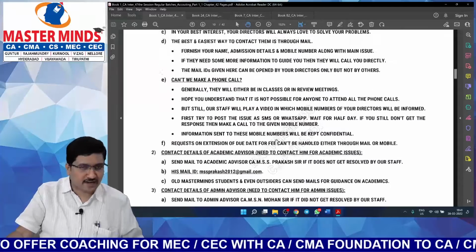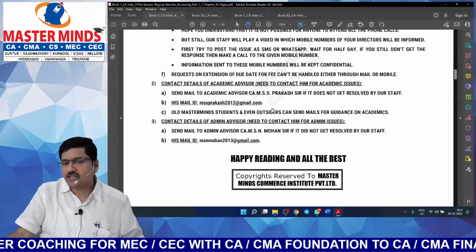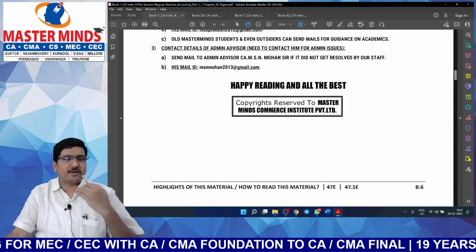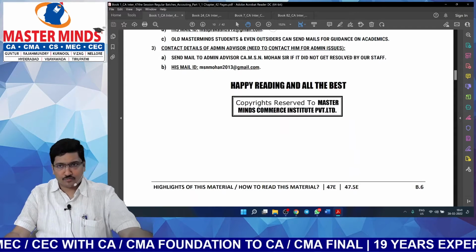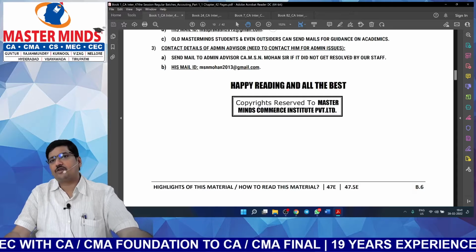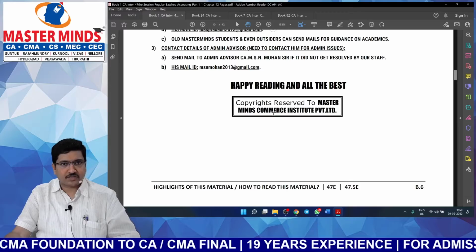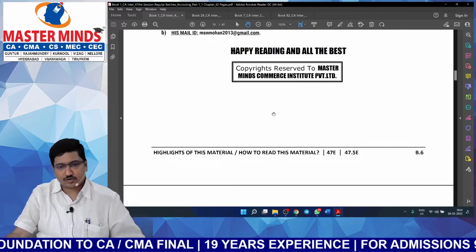Now here are our contact details. We have provided our contact details. Administration will be taken care of by Mohan sir, and academics will be taken care of by me. And in the schedule document that we have given, even in that document we have given our contact details, including our mobile number. You can see our mobile number also.